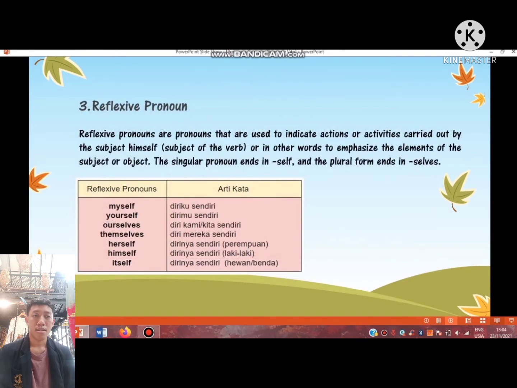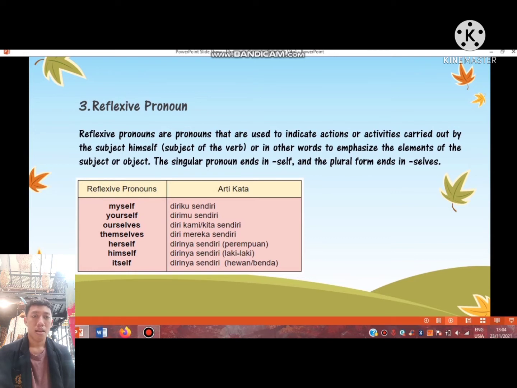Okay, number 3 is reflexive pronouns. Reflexive pronouns are pronouns that are used to indicate actions or activities carried out by the subject himself, or the subject of the verb, or in other words, to emphasize the elements of the subject or object. The singular pronouns end in self, and the plural forms end in selves.